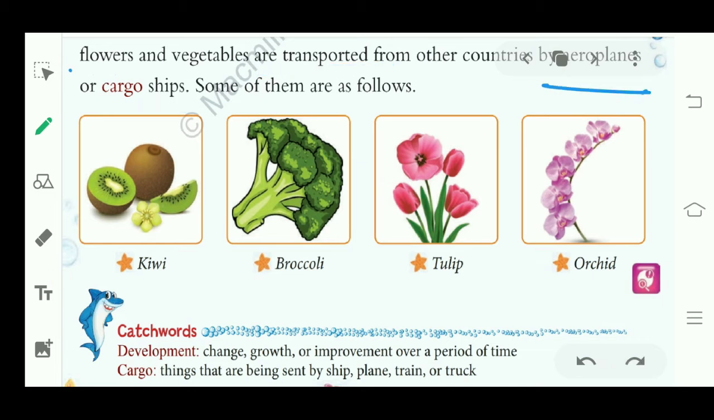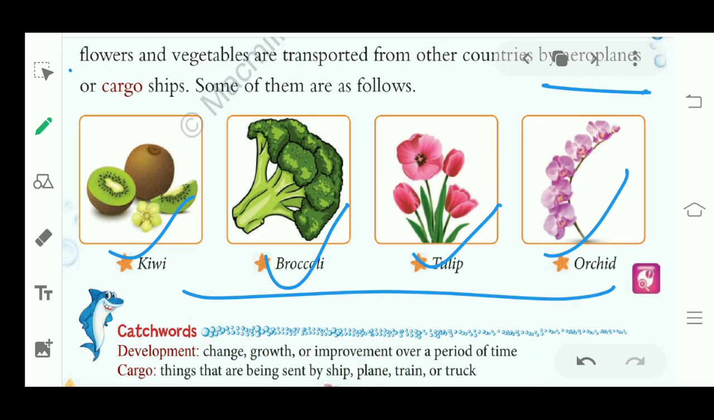Now what are the flowers, fruits and vegetables we were getting from other countries? Kiwi, broccoli, tulip, orchid. These were the flowers, vegetables and fruits which we were getting from other countries. Now we can grow them with the help of greenhouse. Now there is no need to get them from other countries. अब हम इनको इंडिया में ही बना सकते हैं, इंडिया में ही ग्रो कर सकते हैं. ओके, बिकॉज ऑफ ग्रीन हाउस.